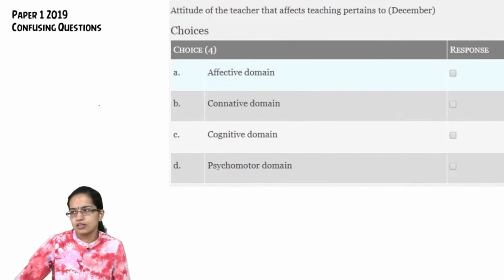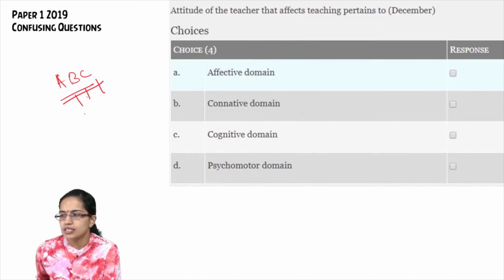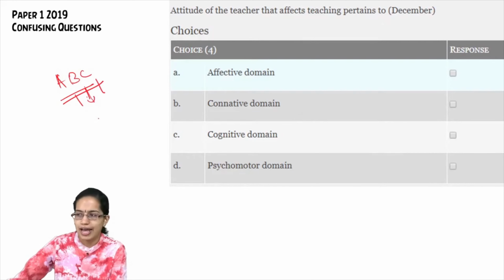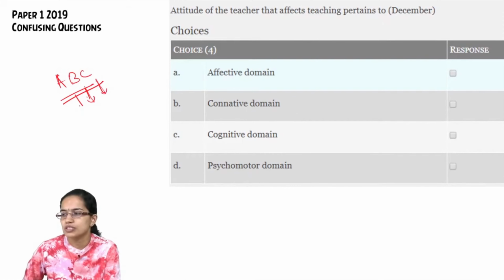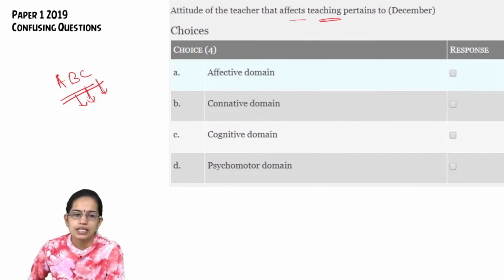The next question, this is where we focused in our classes on the ABC of psychology: the affective, behavioral and the cognitive aspects. Affective is talking about the affection, the behavior is talking about your actions, and cognitive focuses on your understanding. So the attitude of the teacher that affects teaching pertains to what?